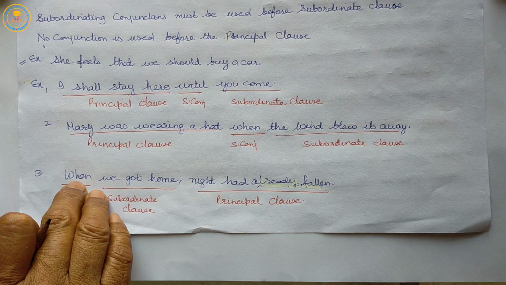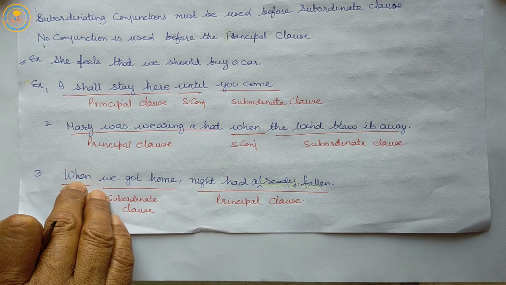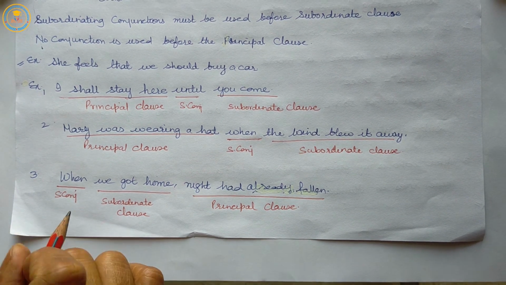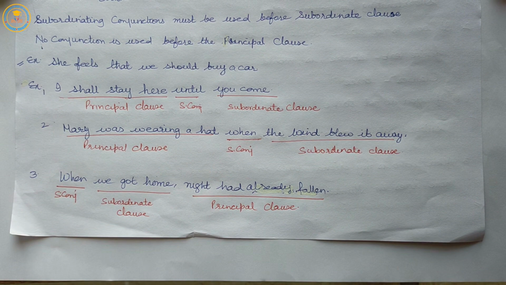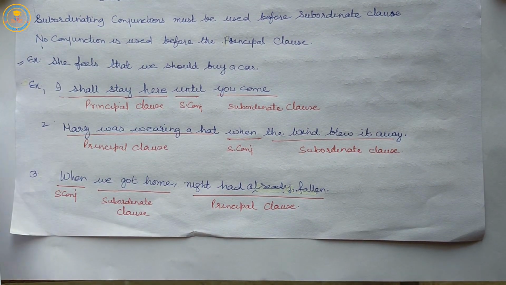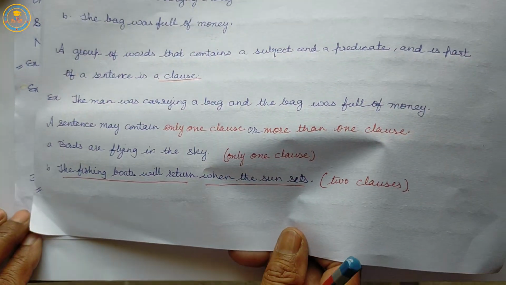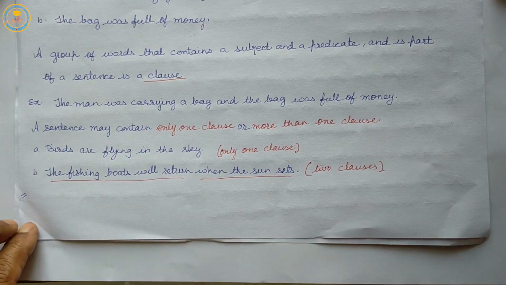Go through these topics related to simple sentence, complex sentence, principal clause, subordinate clause, subject and predicate. Then we will start our next topic related to the clauses and its kinds.